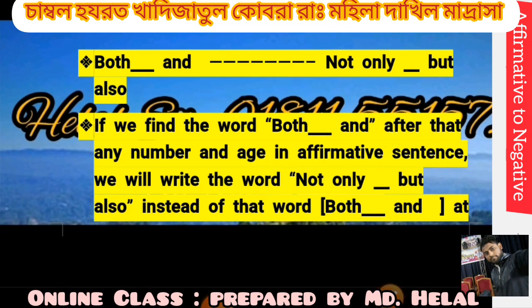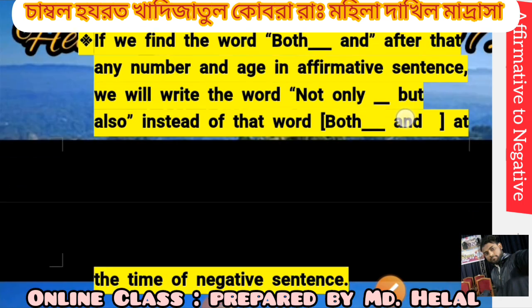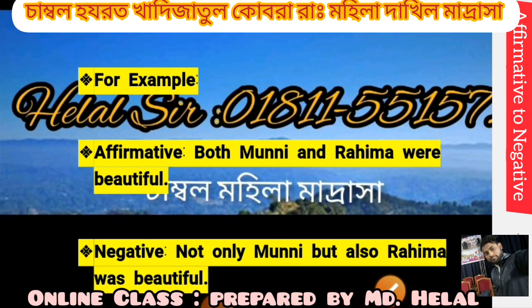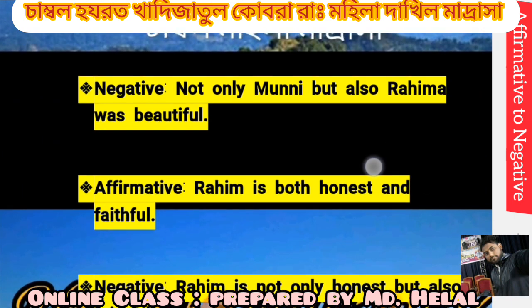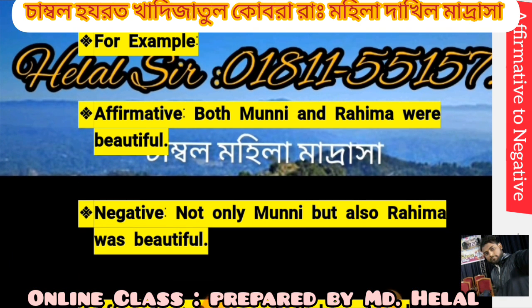Not only... but also instead of both... and. We use "not only... but also" if we find the words "both... and" in an affirmative sentence. For example, both Munni and Rohima were beautiful.